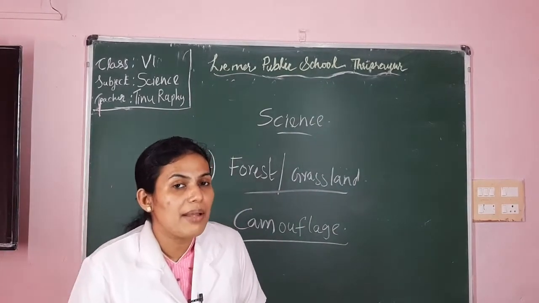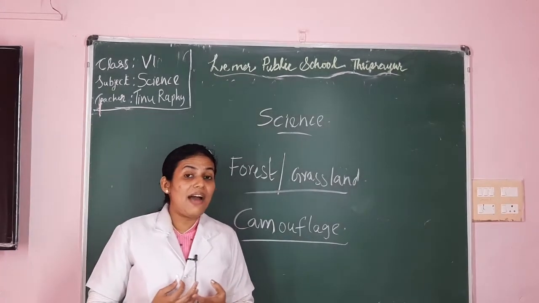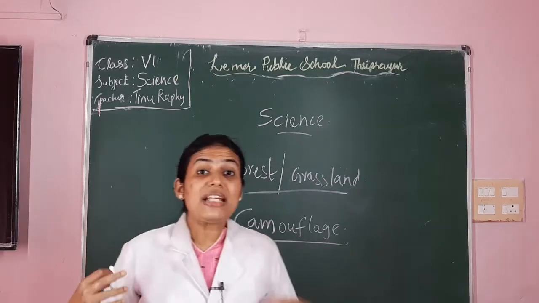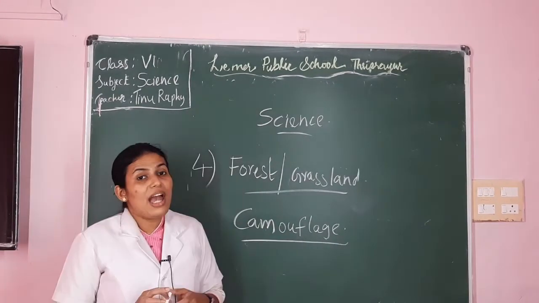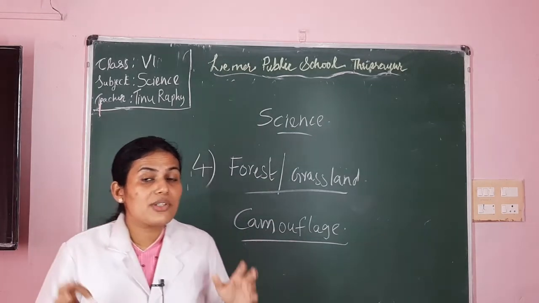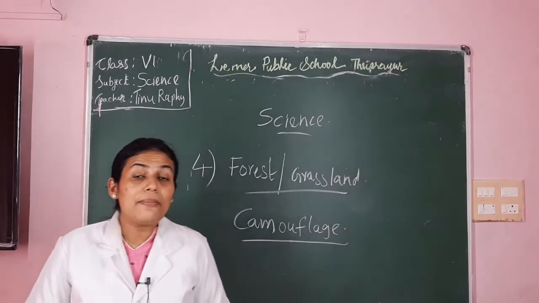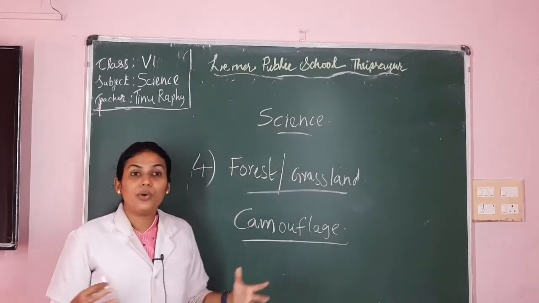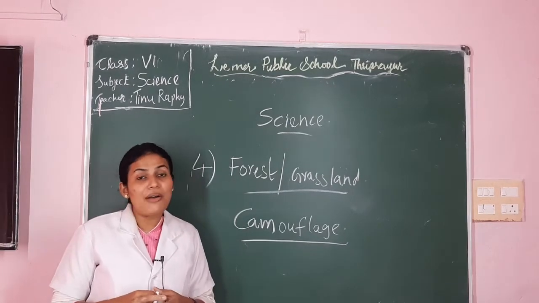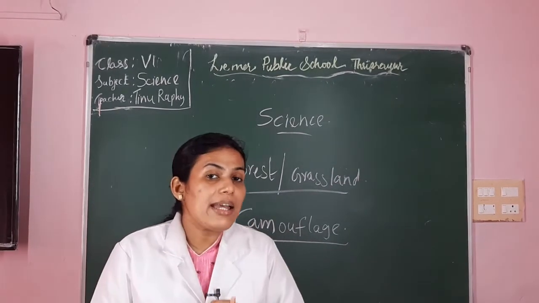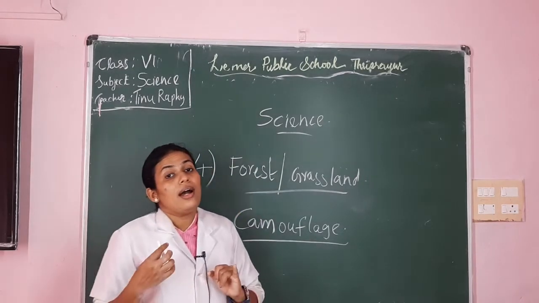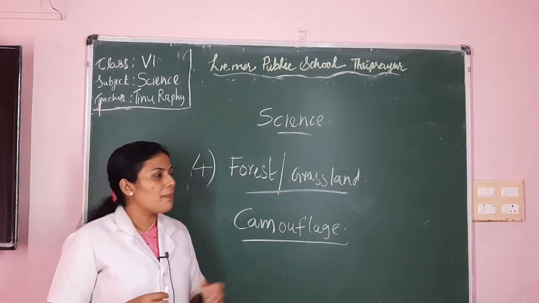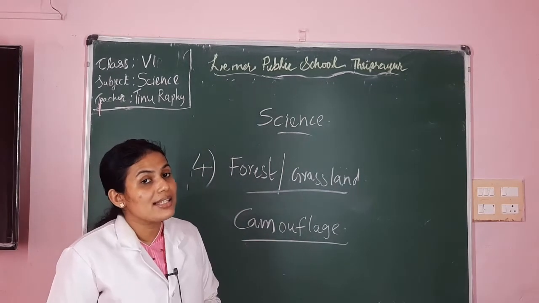What is the specialty of chameleon, dear children? Yes, chameleon is having this camouflage because they are able to change the color of their skin based on their surroundings. And also tigers, they have noticed stripes on tigers. So these stripes help the tigers to hide and catch the prey. So that is also an example for camouflage. So camouflage is in order to escape from enemies or in order to catch the prey. So these two are the examples, and this camouflage property is seen in animals in grassland and forest.